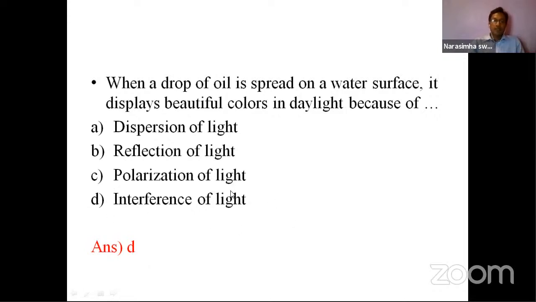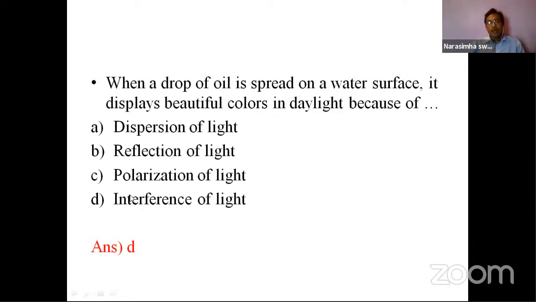Yes, so what is interference? When two or more lights, especially white light, are incident. For example, I told you the example that on the roads during the rainy season, when the vehicles are moving, we can see drops of oil fuel on the road. Then what happens? You can see when the sunlight is incident on that.